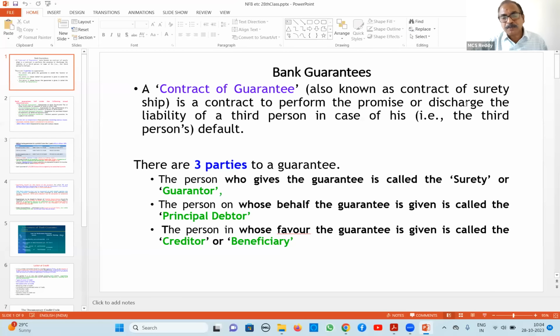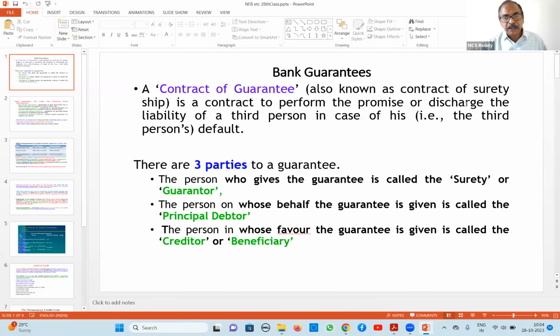So to overcome this problem, the supplier of machinery says, you arrange one guarantee from your banker, stating that if the buyer doesn't pay the installment in time on the agreed date, then he will ask the bank, you pay, because he is not paying. So here we give surety on behalf of our customer to the machinery supplier, stating that on the due date, you demand the amount from the borrower.